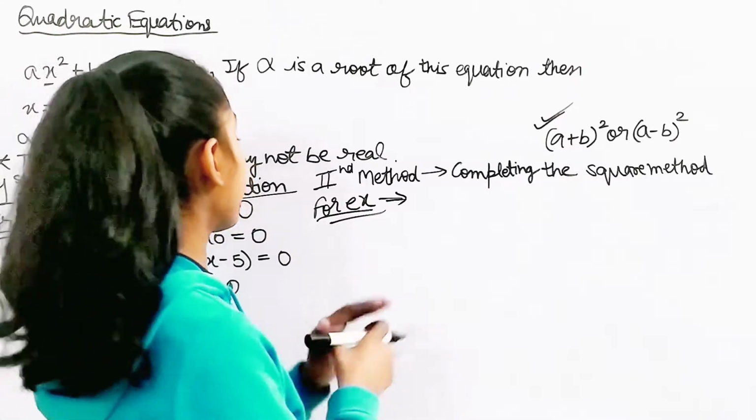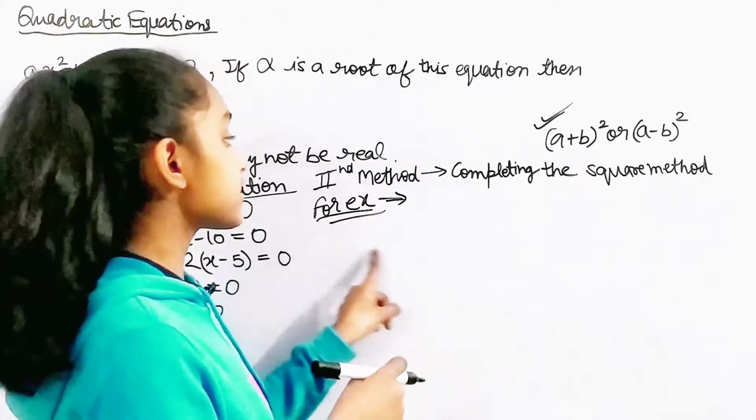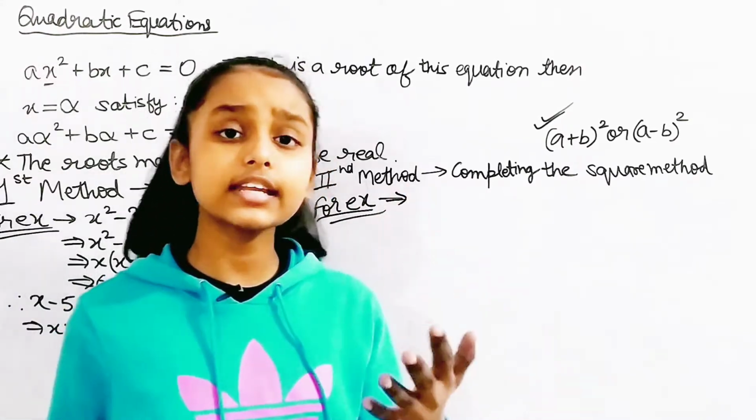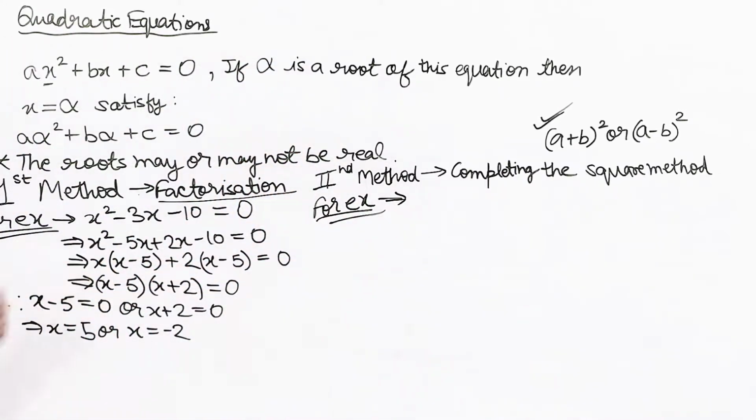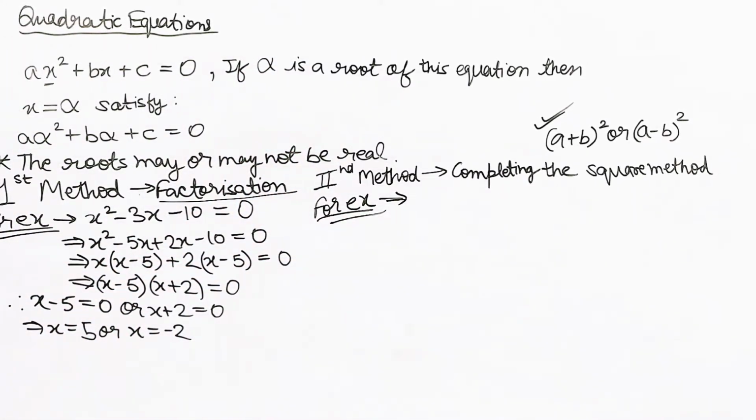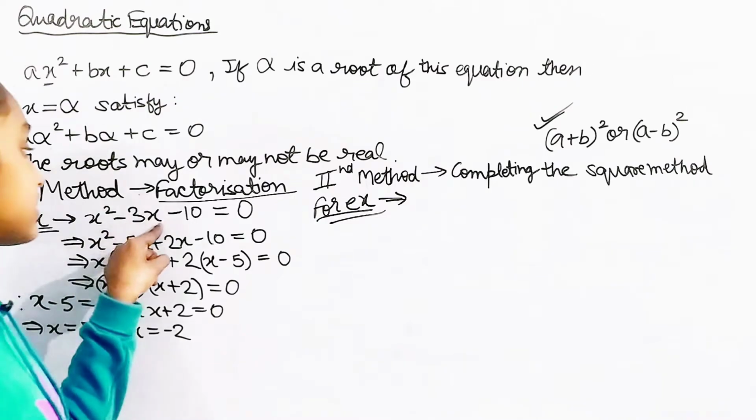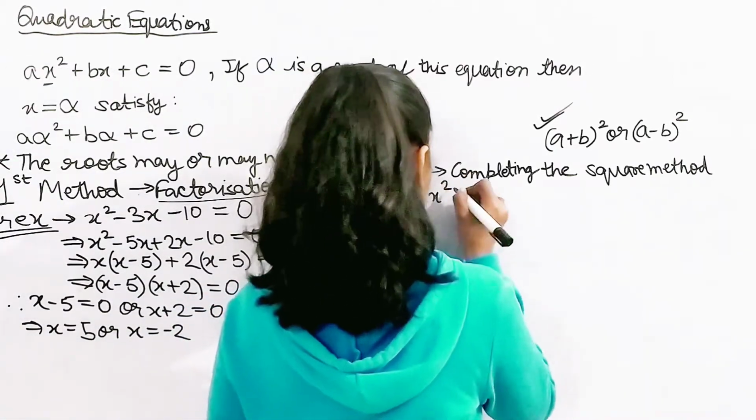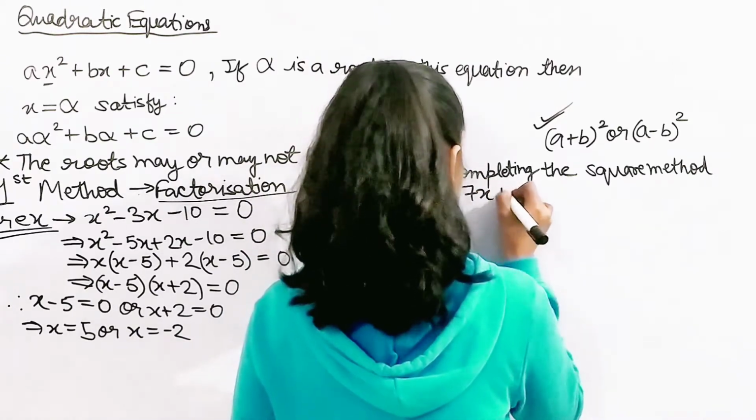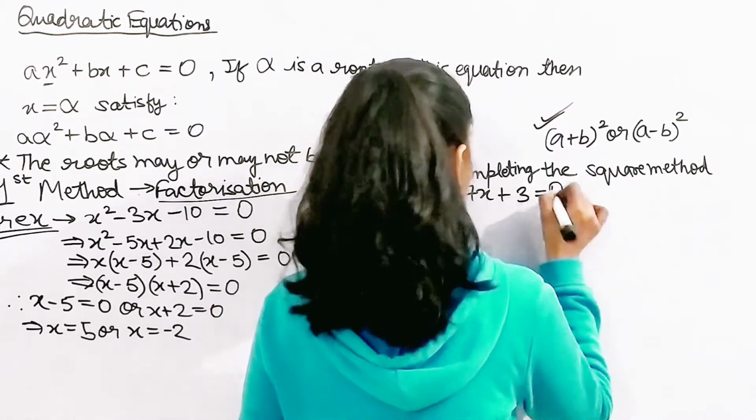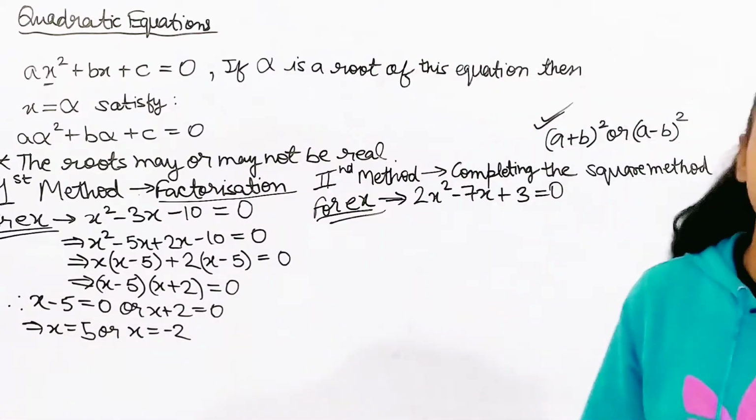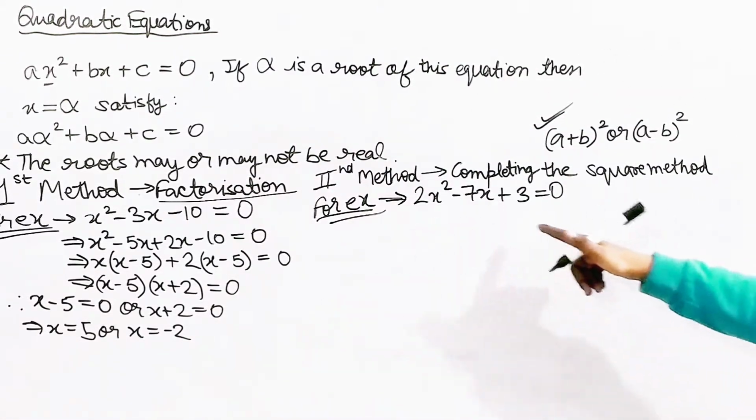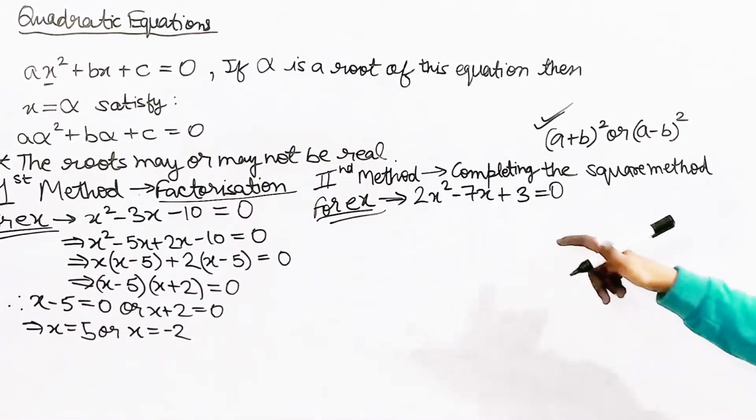I'm coughing a lot. So, for example, let's say an easy example. What example should we take? Should I take 2x squared minus 7x plus 3, which is equal to, as usual, 0? So this is the equation which we're going to take.